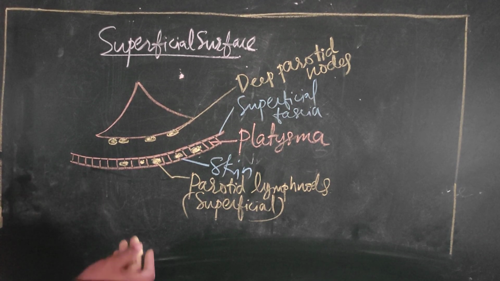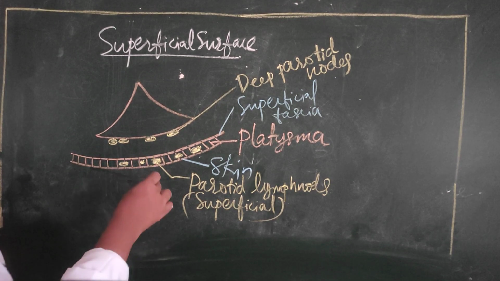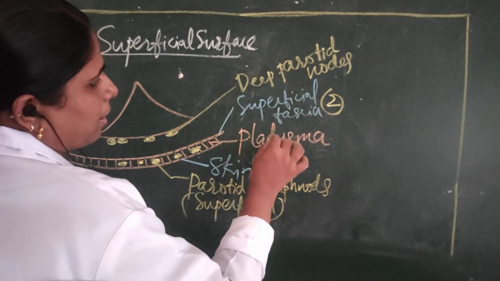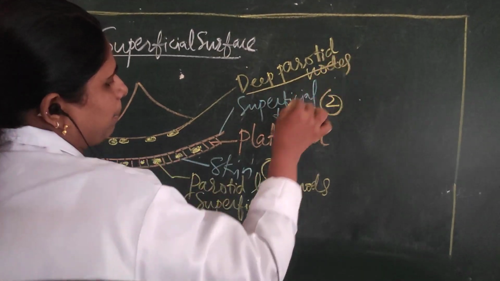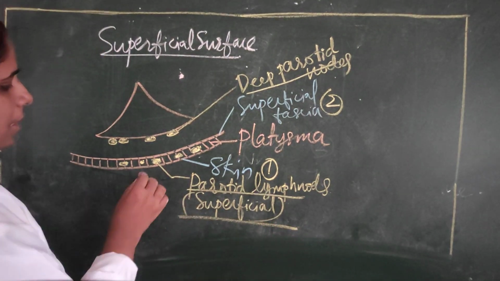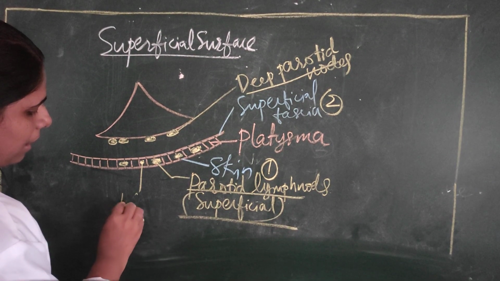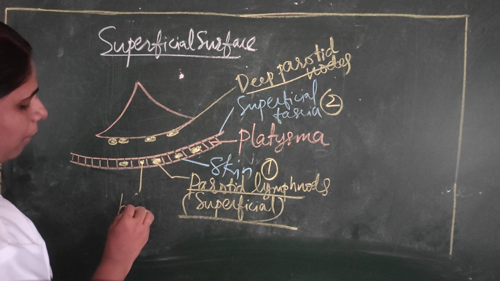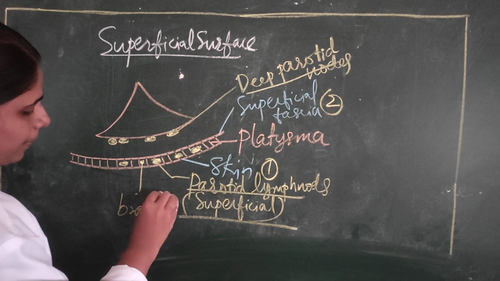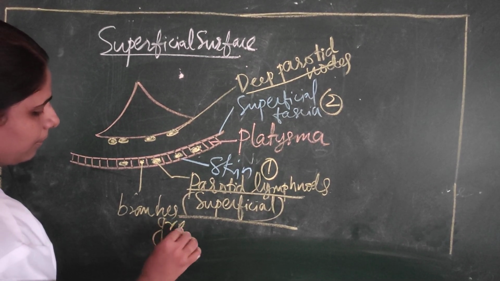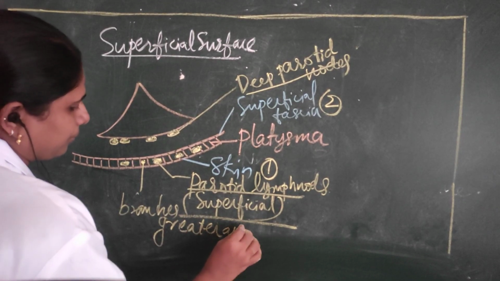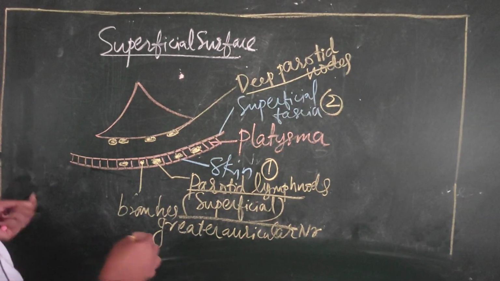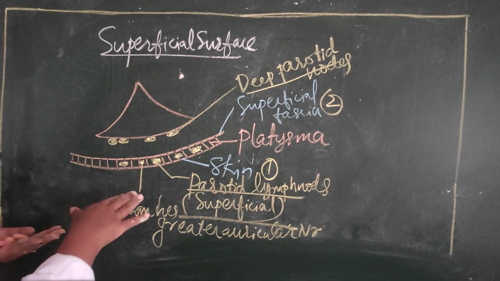So these are the relations: the skin, superficial fascia, and the superficial lymph nodes with the cutaneous branches of the greater auricular nerve. All these structures can be seen in relation with the superficial surface.